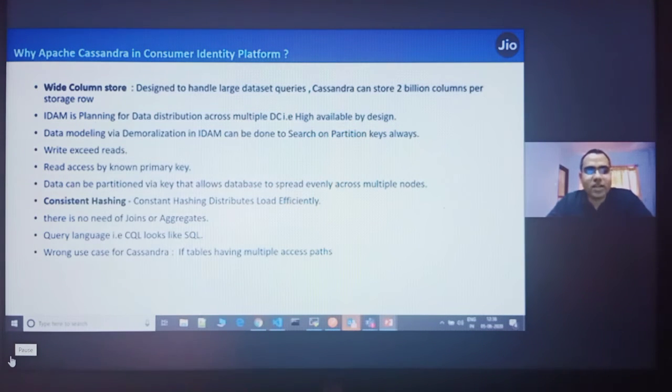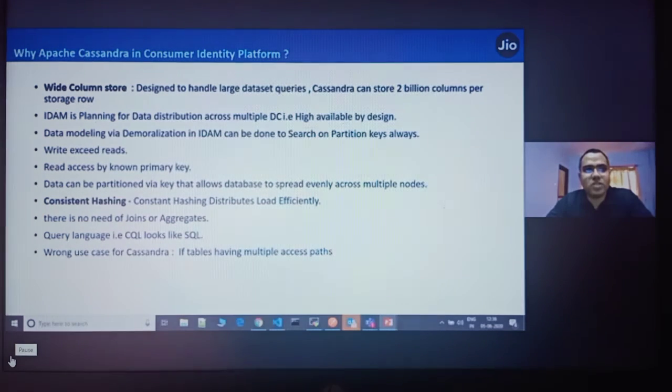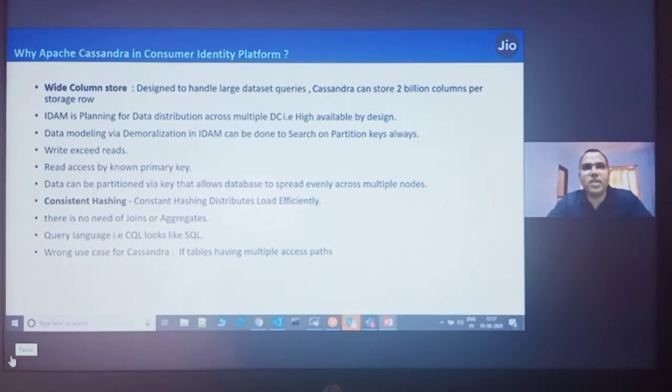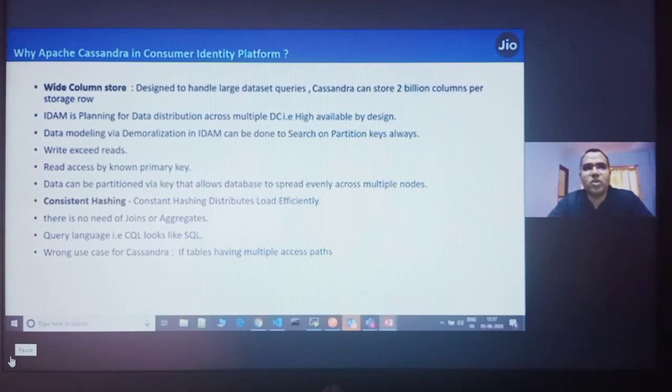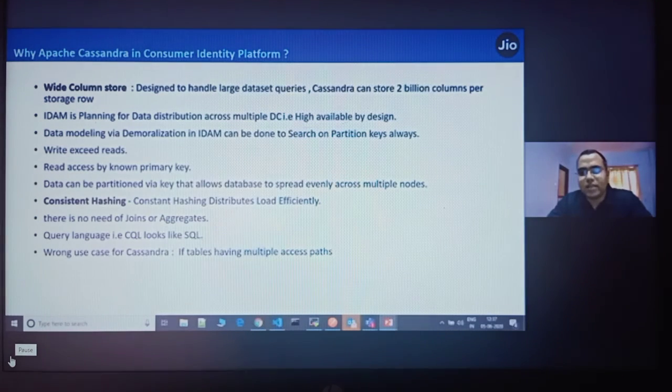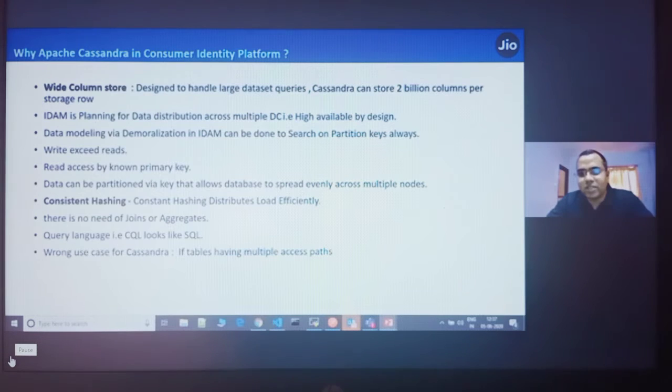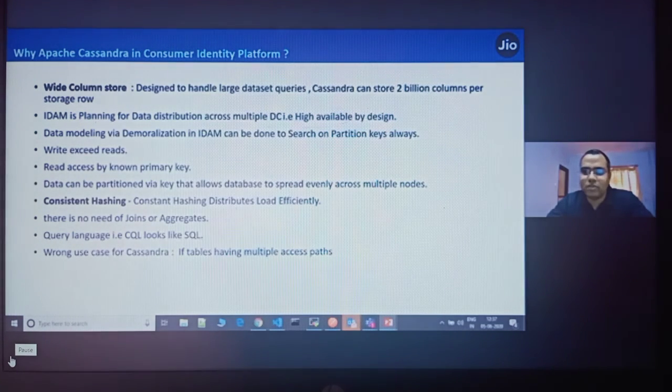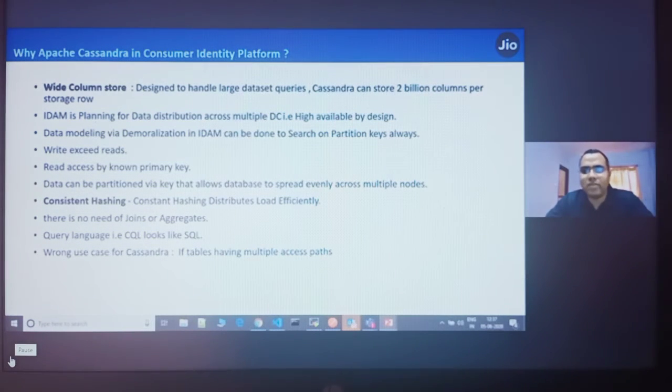And wrong usage of Cassandra is if you have multiple access paths to your table. For example, if you have a table of 10 columns and in your current database you are able to search on 8 columns of your 10-column table, and all these 8 columns are indexed, but not a primary key, and you want to search on all 8 columns. In such a scenario, Cassandra would not be good for you, because you always have to search on a partition key. That is mandatory in Cassandra for performance reasons.